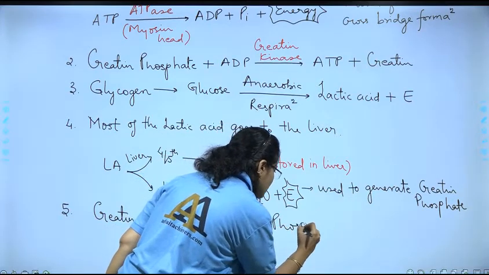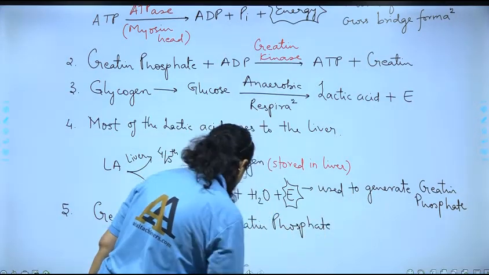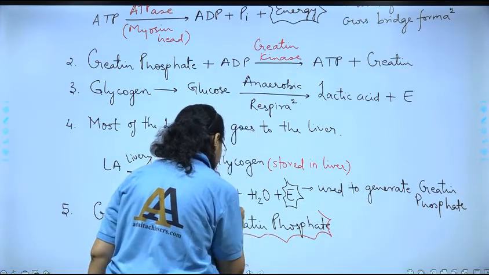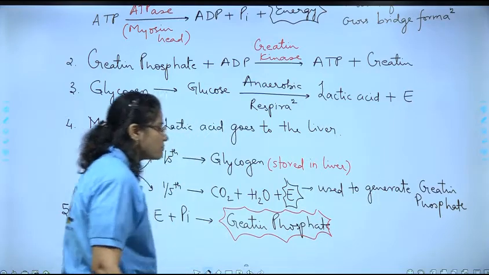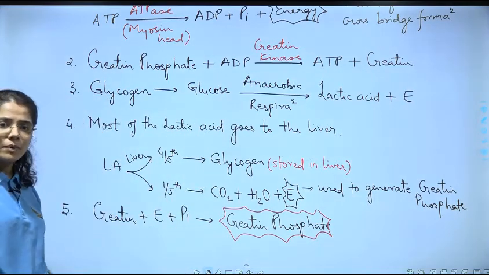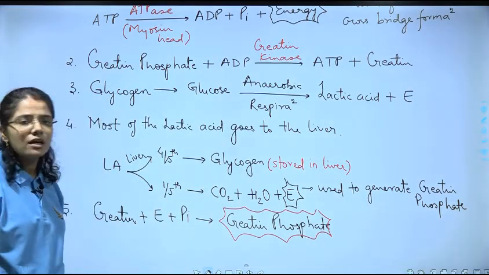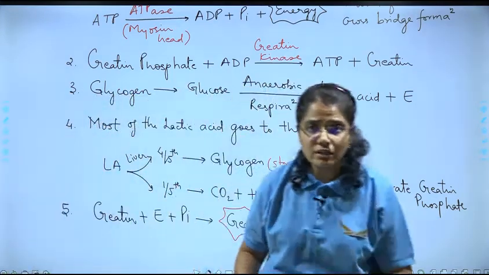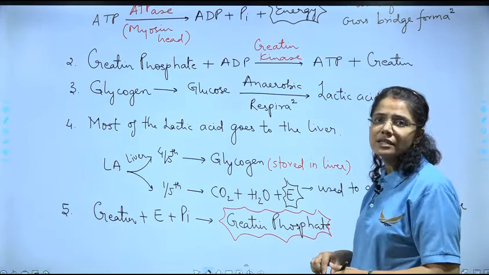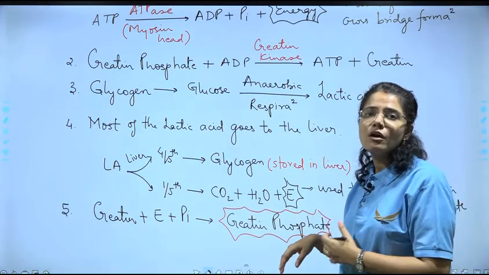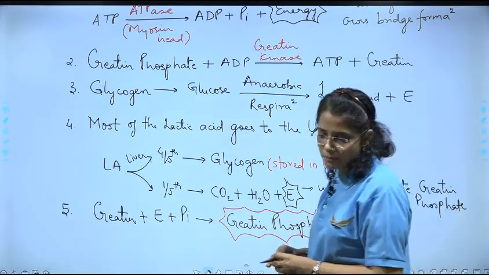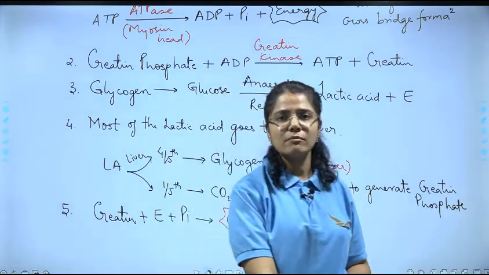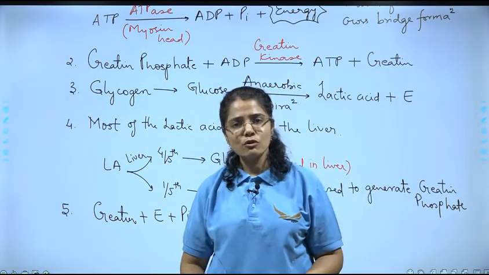So this is how a constant supply of phosphagens is maintained so that ATP is constantly, or say energy is constantly being supplied or is available for muscle contraction. Right? Hope you all have followed. In the next segment we will be talking about Cori's cycle.